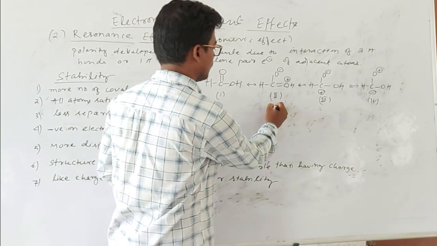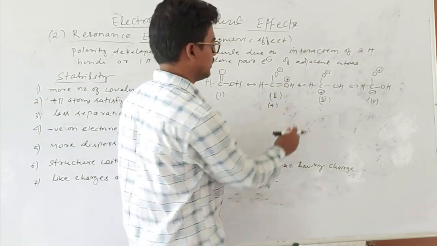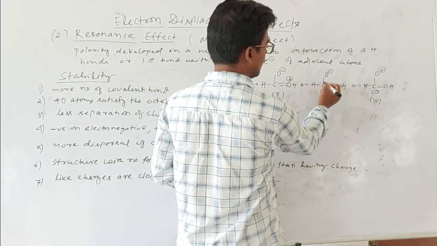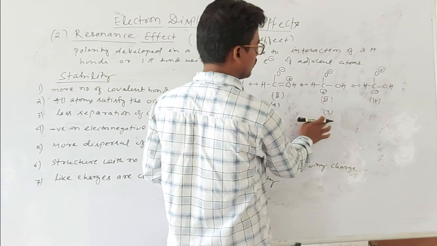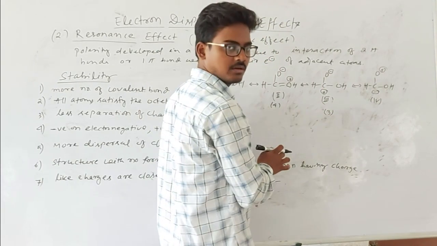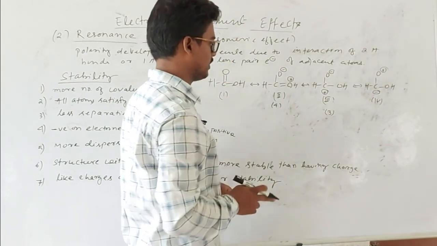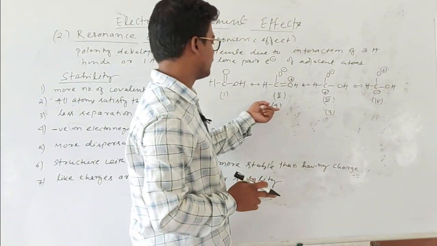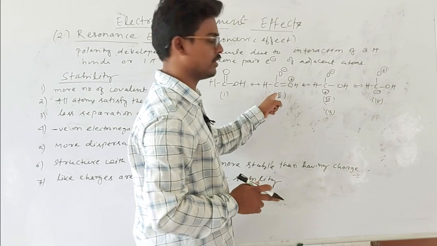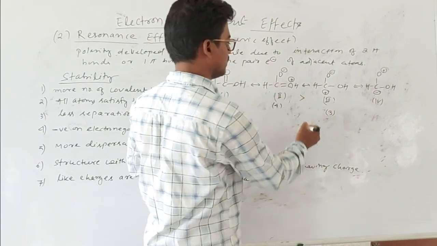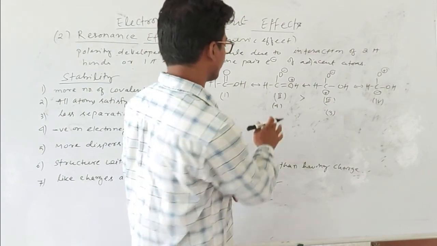Okay, 4 covalent bonds are there. But in 3, how many covalent bonds? That is 1, 2 and 3. 3 covalent bonds in canonical structure 3, and 4 covalent bonds in canonical structure 2. Therefore 2 will be more stable than 3. Okay.